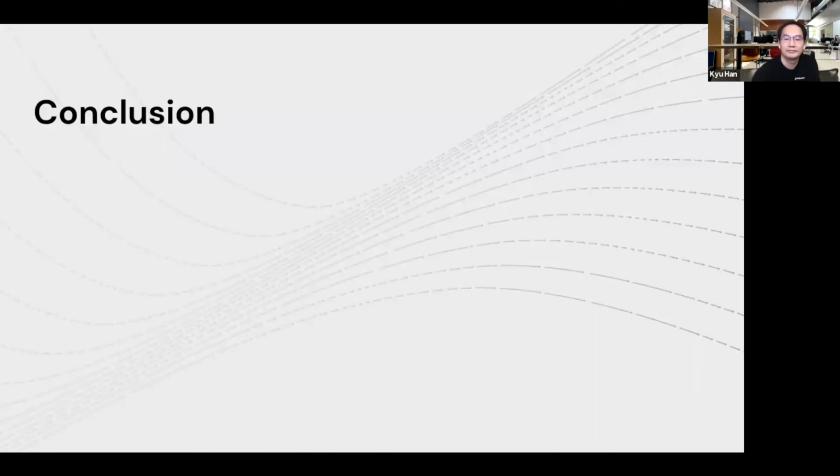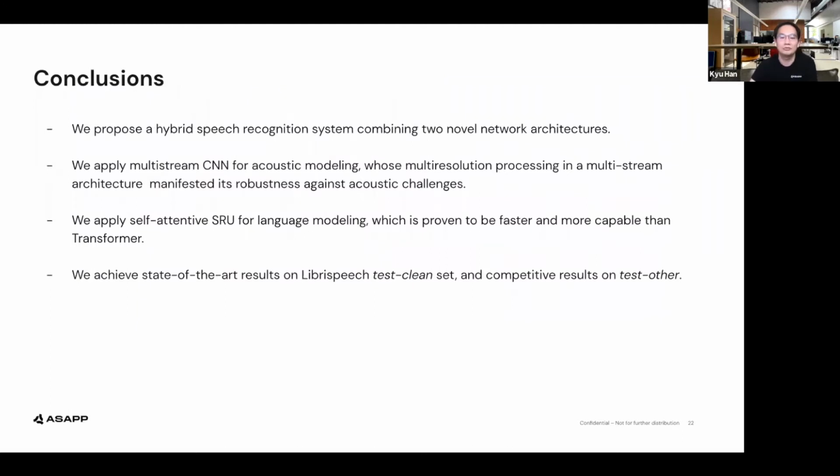To conclude, we proposed a hybrid ASR system combining the two novel neural network architectures, Multistream CNN and Self-attentive SRU, for acoustic modeling and language modeling, respectively. The Multistream CNN AM provides more robustness to challenging acoustics, and the Self-attentive SRU LM is shown to be faster and more powerful than Transformer. We at ASAPP will continue to bring novel ideas to take our current system accuracy to new heights going forward.